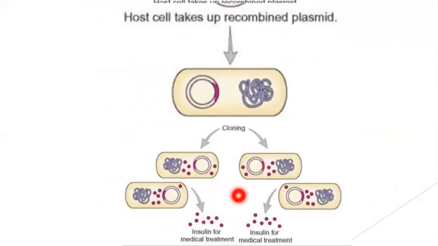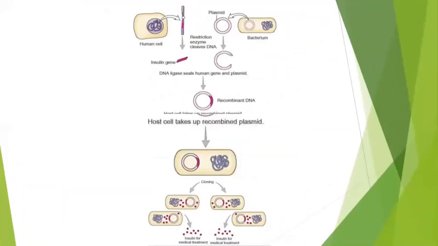And ultimately, by some laboratory techniques, we are going to separate the insulin from the bacterial cell, and we are going to use the insulin for treating the diabetic patients. So this is called recombinant DNA technology. Other than that, we also have some genetic technologies which have produced different types of animals and plants.